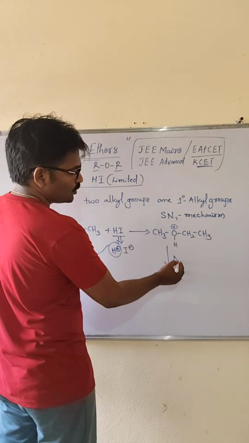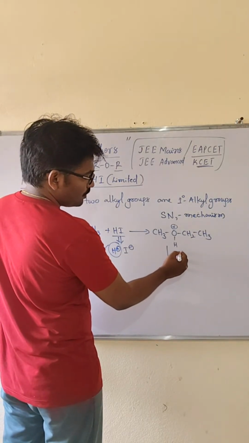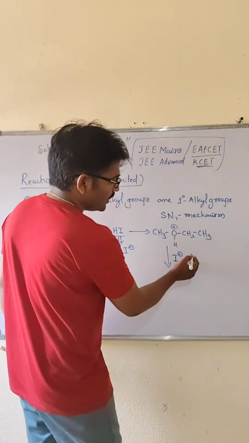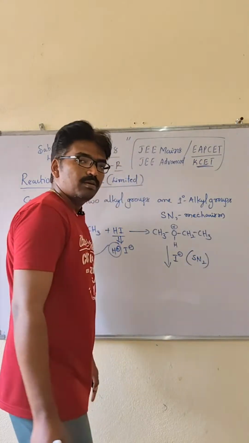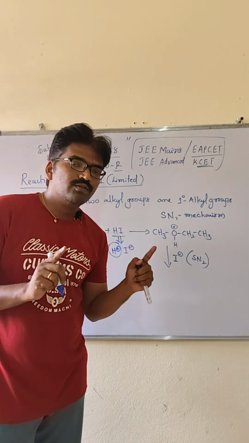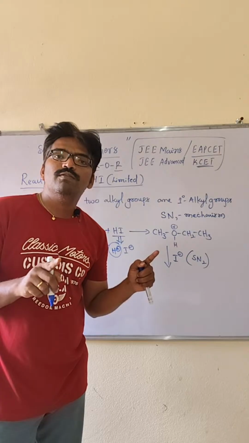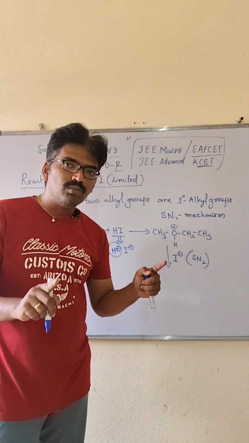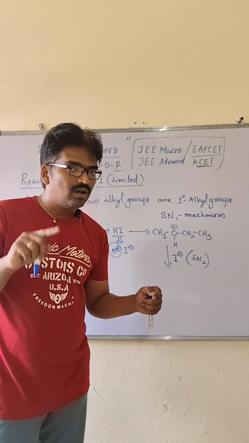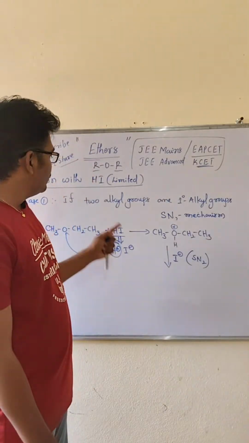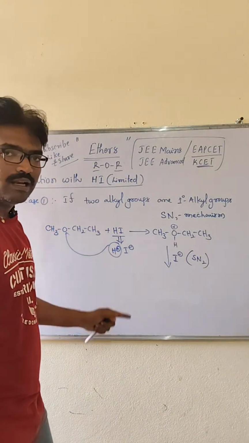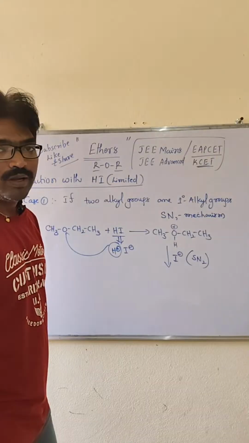Then which is the nucleophile here? I minus. Which type of mechanism takes place? When both are primary alkyl groups, the SN2 mechanism takes place. Remember, my dear students: for the preparations of ethers, one is dehydration of alcohol and one is Williamson's ether synthesis, the SN2 mechanism takes place. Even with hydrogen iodide, when both are primary alkyl groups, the SN2 mechanism takes place.